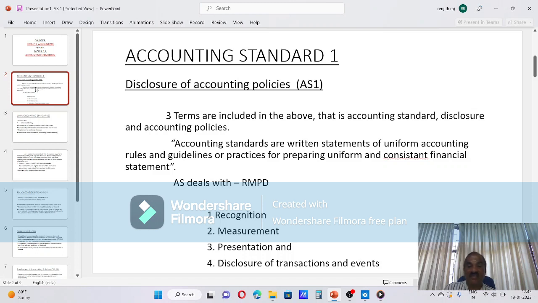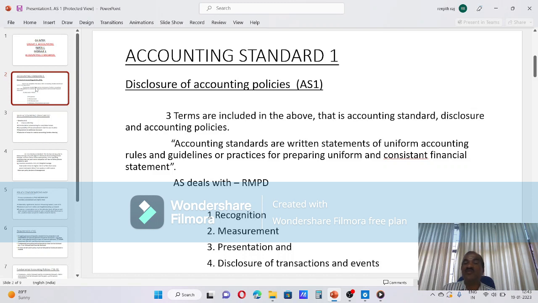That is, this you will have to study. If you have to write any theory part questions, again theory part question will be only for 5 marks. Still, common understanding is enough. Accounting standards are written statements, just like below. There is written AS1.